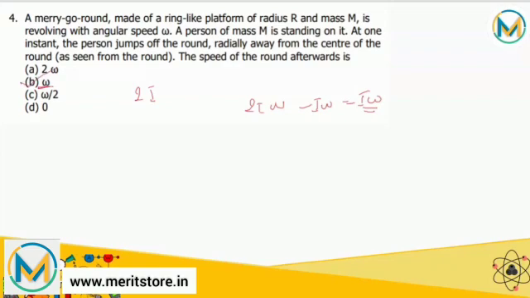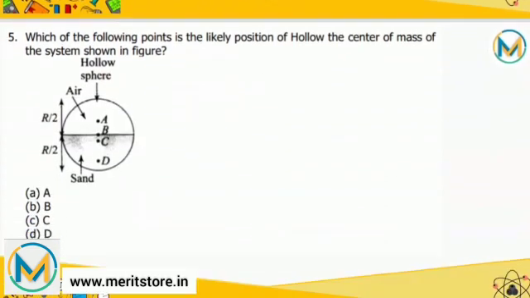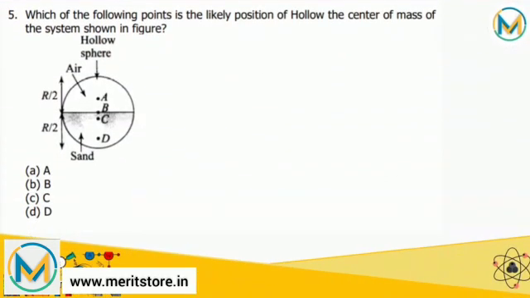Looking towards the last question, which of the following points is the likely position of the center of mass of the system as shown in the figure? So the position of center of mass of the system in this problem is closer to the heavier mass or masses, or we can say that it depends upon the distribution of mass. So it is likely to be at point C, that is here.